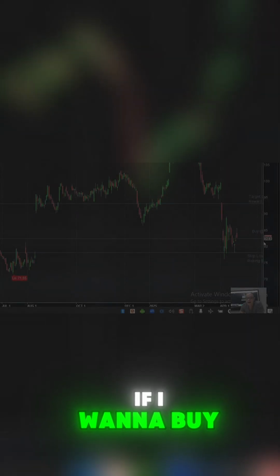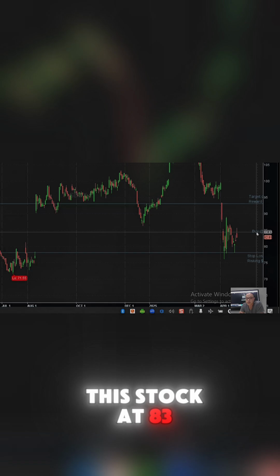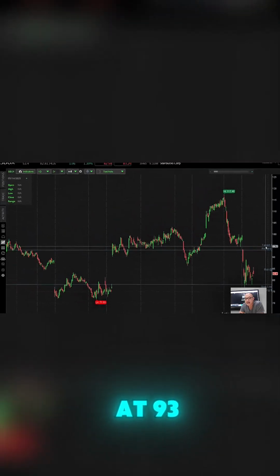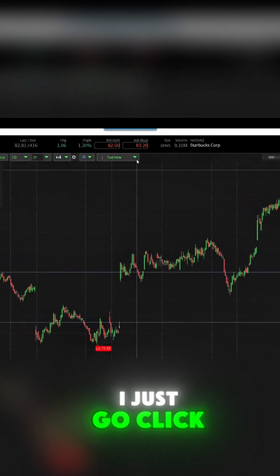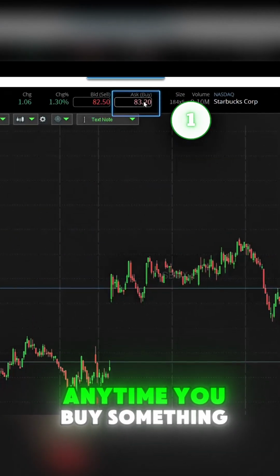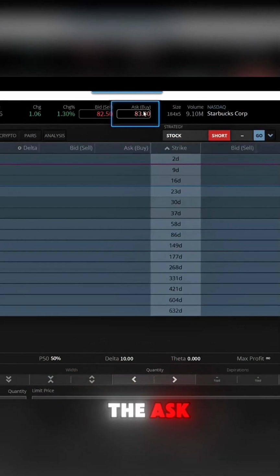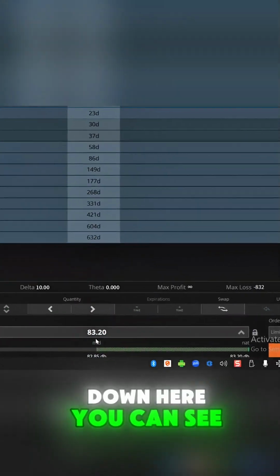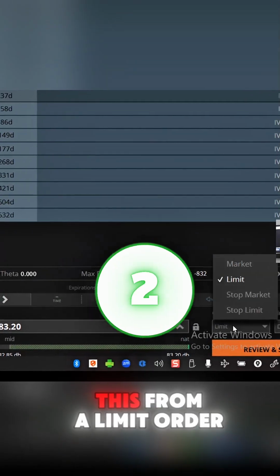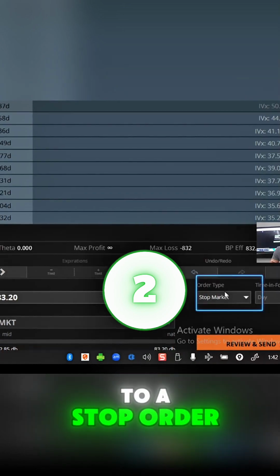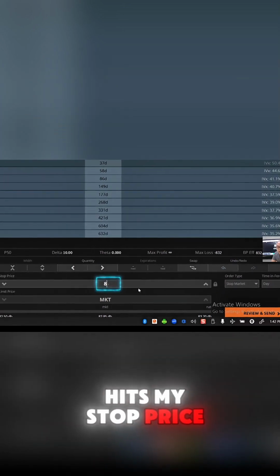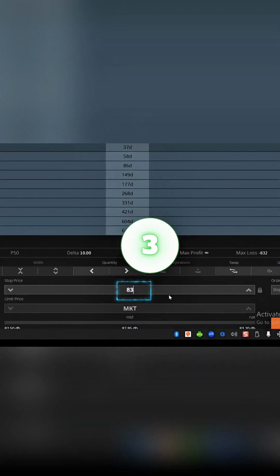I want to buy this stock at 83, put my stop loss at 78, and my target at 93. I just go click on the ask price. Anytime you buy something, you always buy at the ask. You sell at the bid. Down here, you can see I need to change this from a limit order to a stop order. And I'm gonna say buy it if it hits my stop price of 83.